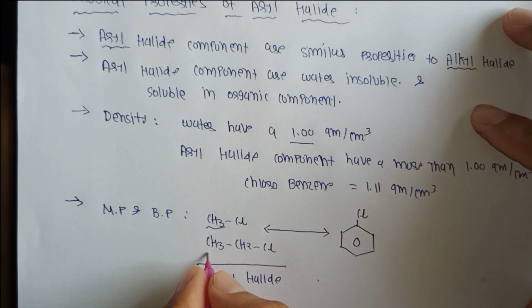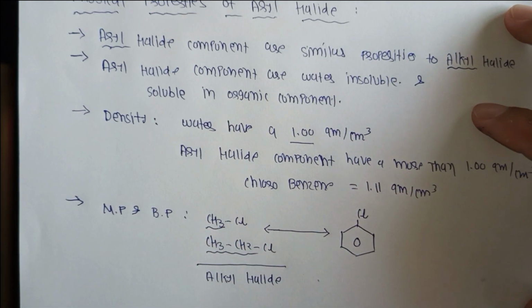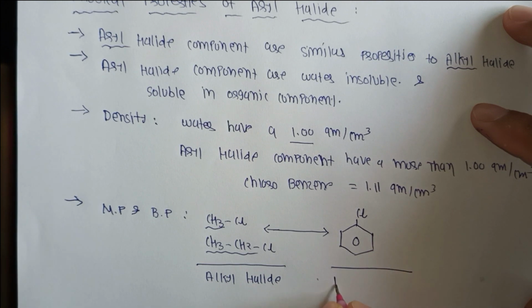Here methyl is an alkyl group, ethyl is an alkyl group. This is the example of an aryl halide compound.